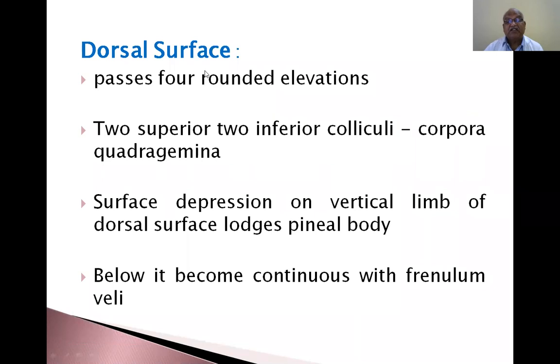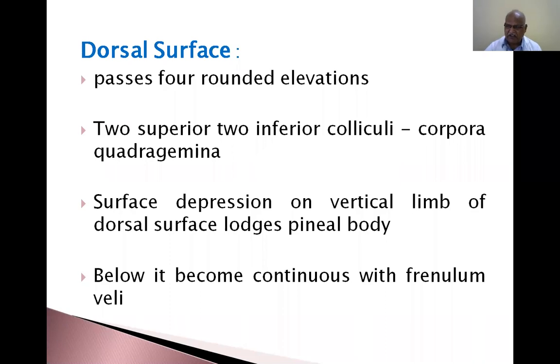Now, the dorsal surface of the midbrain possesses 4 rounded elevations. Here, you have to recollect in your memory the previous classes regarding the brainstem. 4 elevations: quadrigemina. 2 superior, 2 inferior. So they are called the superior colliculus and inferior colliculus. They are called corpora quadrigemina.